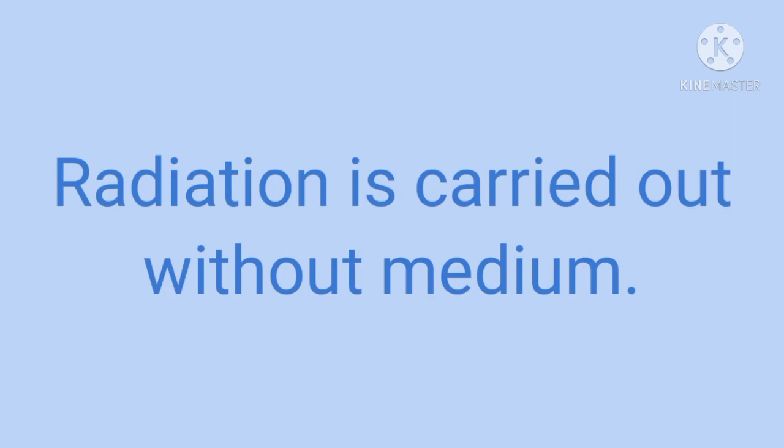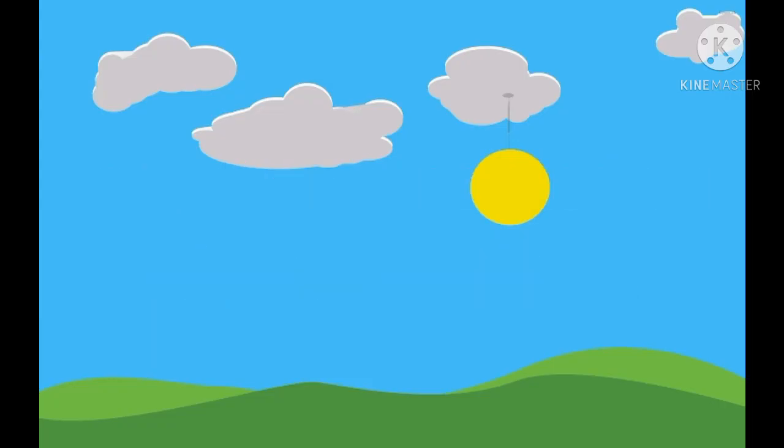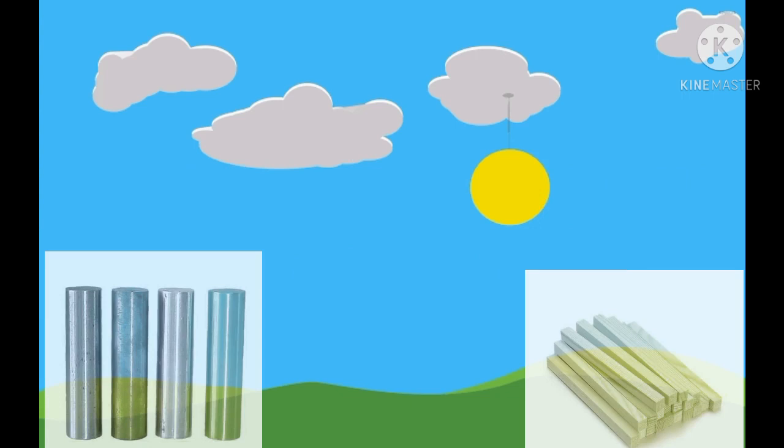Now let's see the next part. For that we have to perform an activity. Suppose the sun is shining in the sky and we put some objects in the sunlight. Suppose we put some metal rods and some wooden sticks. Metals like iron or copper or aluminium, and wooden sticks. We keep these objects in the sunlight for some time, and after some time, we check the temperature of these objects.